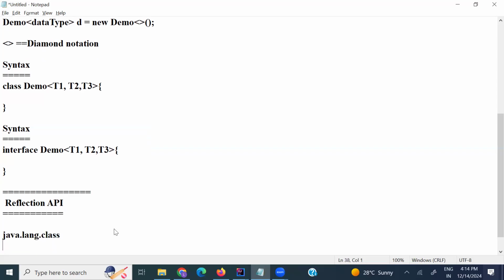Also one more package is there: java.lang.reflect. The java.lang and java.lang.reflect packages provide many classes for reflection and for getting the metadata of a particular class.